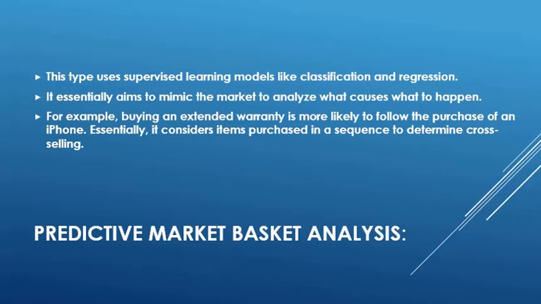The next type of market basket analysis is the predictive market basket analysis. This type uses supervised learning models, which is classification and regression. It essentially aims to mimic the market to analyze what causes what to happen. For example, buying an extended warranty is more likely to follow the purchase of an iPhone. Essentially, it considers the items purchased in a sequence to determine cross-selling.